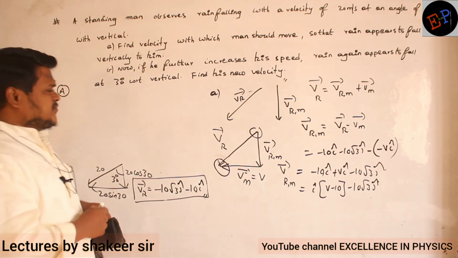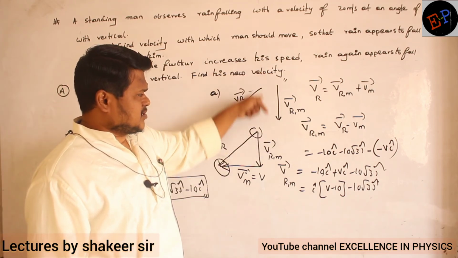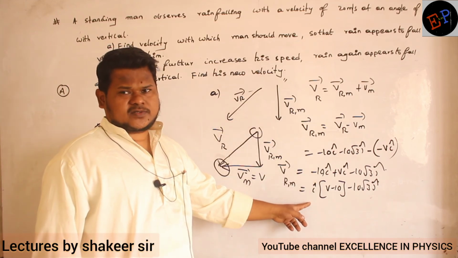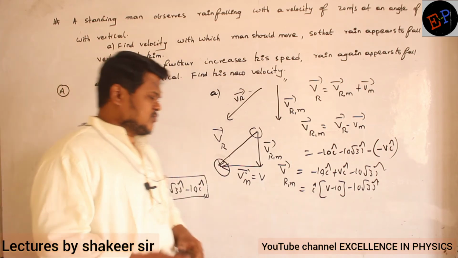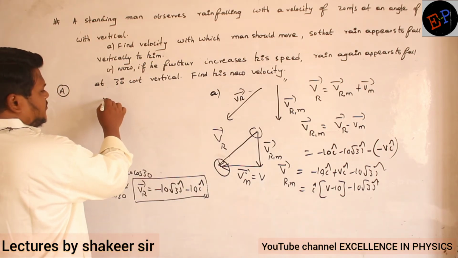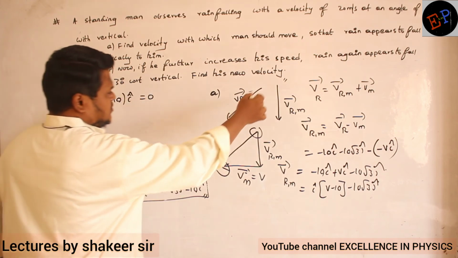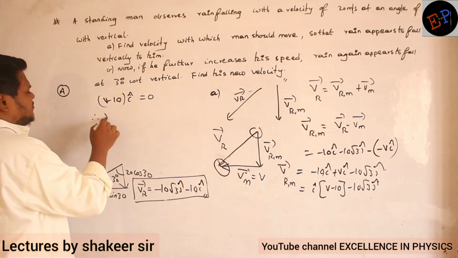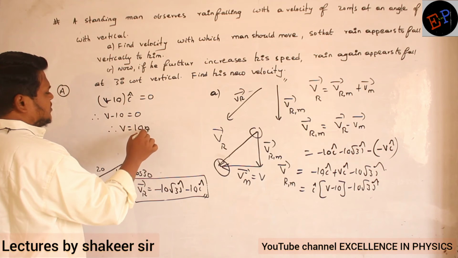So, what we have understood is that velocity of rain with respect to man is in vertical direction. It means it doesn't have any x component. X component is not there, so you can equate this one to 0. So v minus 10 I cap should be equal to 0, because this is only in vertical direction and the horizontal component is absent. Therefore v minus 10 is equal to 0, so v equals 10 meters per second.